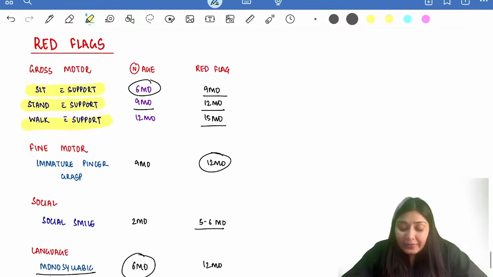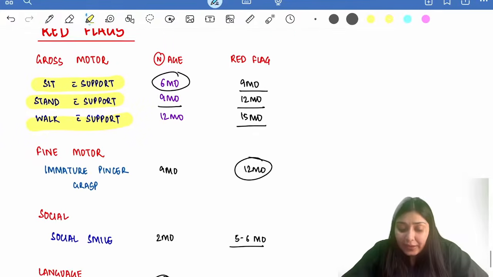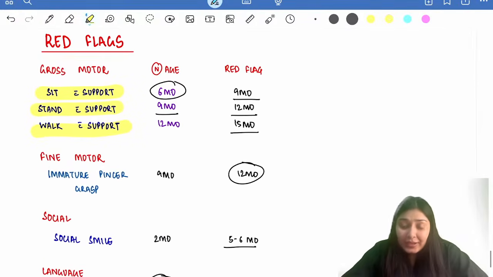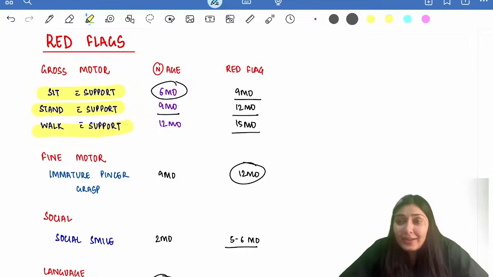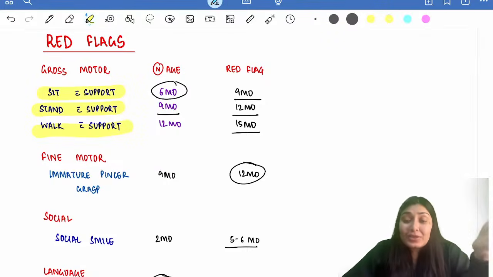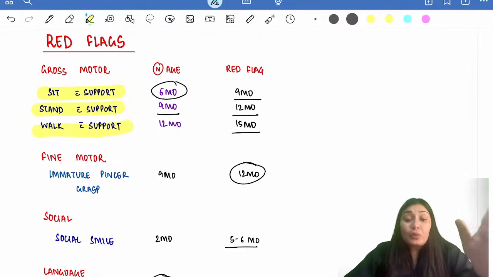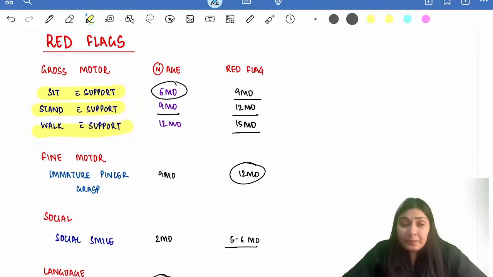And lastly, we have certain red flags. What are these red flags? The guys you should not date, right? These red flags are actually the time points beyond which, if that developmental milestone has not happened, we have to go for formal developmental assessment, because it could be a developmental delay, a deviancy, or a dissociation. So let's talk about the gross motor milestones first.